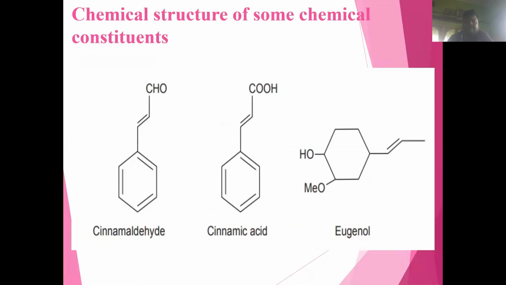Now the chemical structure of some active constituents present in cinnamon bark. Here, the structure of cinnamaldehyde. Here, the structure of cinnamic acid, and the last structure of eugenol. Cinnamaldehyde, cinnamic acid, and eugenol chemical structures. These are the active constituents present in cinnamon bark.